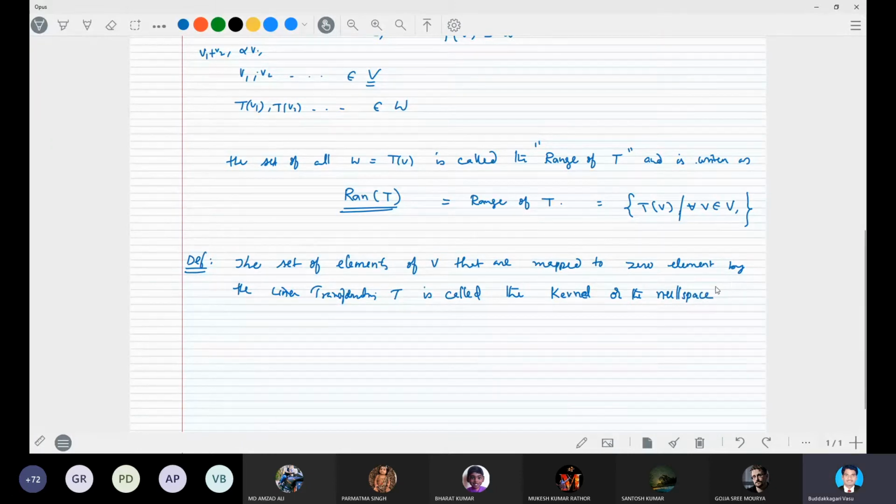Understand? The kernel set. Kernel means the set of elements of V which are mapped to the zero element by the linear transformation.